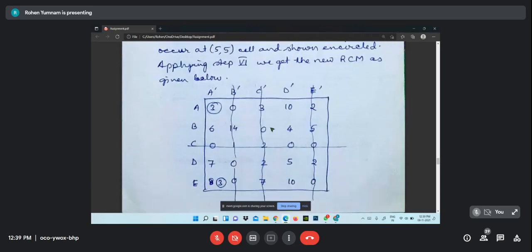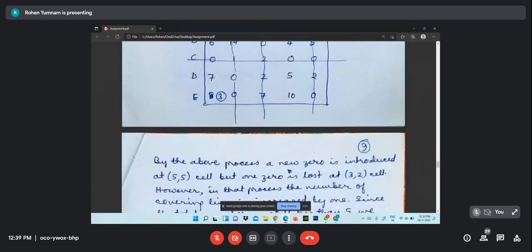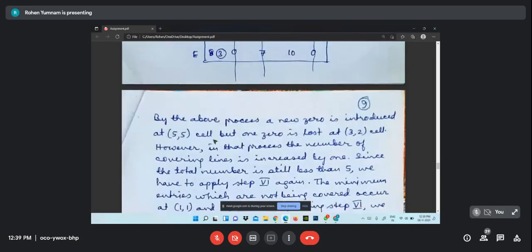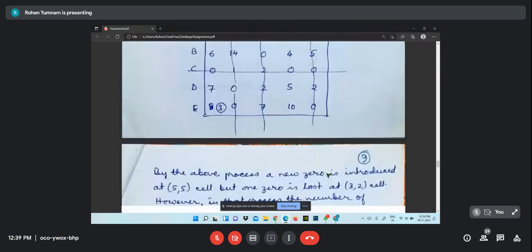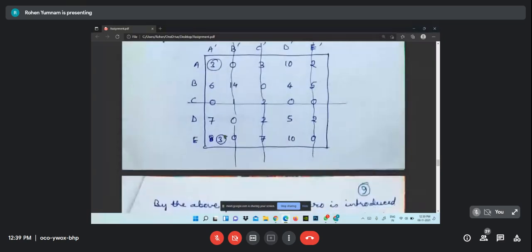Applying step 6, we get this below. By the above process, a new 0 is introduced at 5 cell, but 1 0 is lost at this cell. However, in that process, the number of covering line is increased by 1, and since the total number is still less than 5, see, again here, we have to draw again.